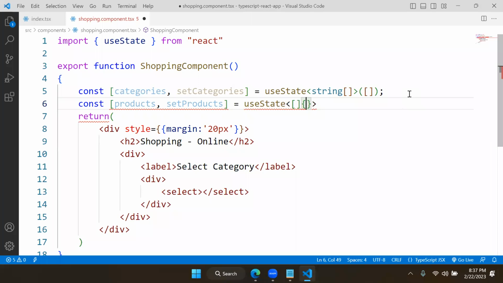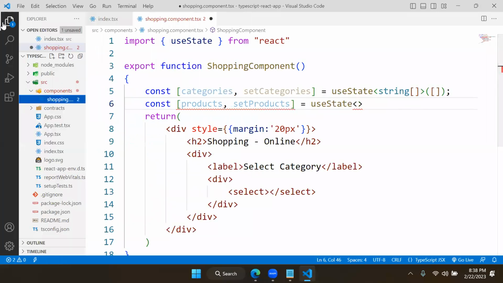In that, what do you need? ID, name, title, and everything you need to define. I told you creating such is a very complex one. And for that we discussed one concept. If there are so many attributes to define, already I showed you how to declare an object type. Object type means directly you can configure here. Array of objects means you can configure like this. But what we want to do, instead of doing this, we will put a simple one.